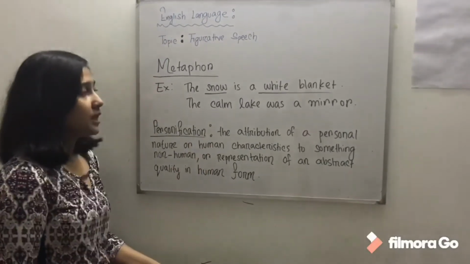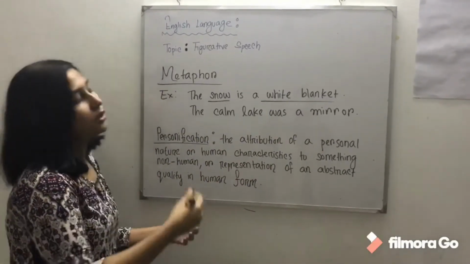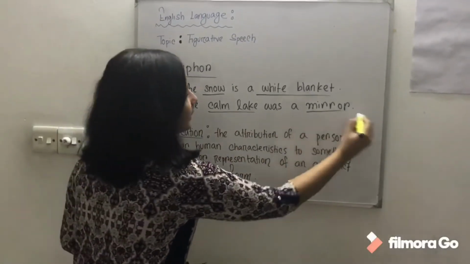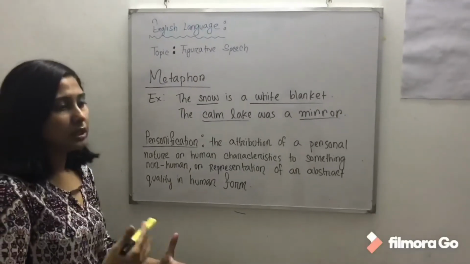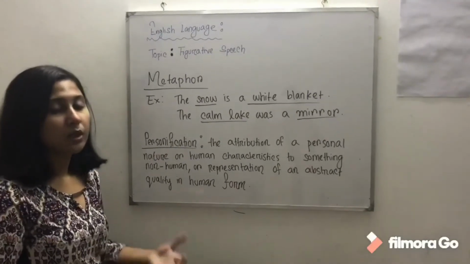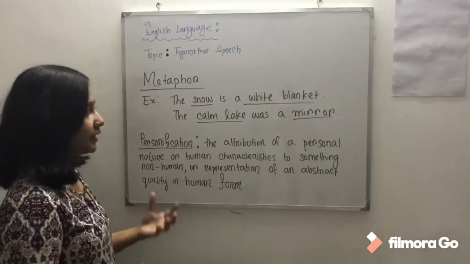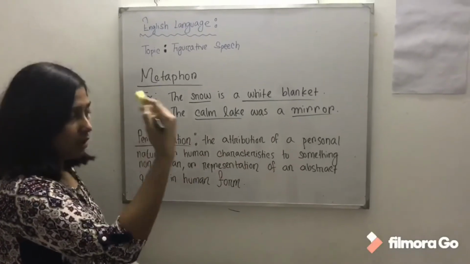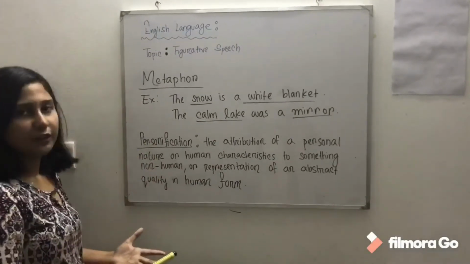Another example would be the calm lake was a mirror. The same thing again, we are comparing the calm lake with a mirror directly. This sentence actually means that the calm lake looked like a mirror, because sometimes we can see our reflection in the lake, and that is why in here they're saying that the calm lake was a mirror. They're just directly comparing the calm lake with a mirror. Now moving on to personification.